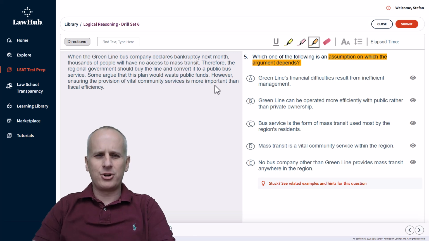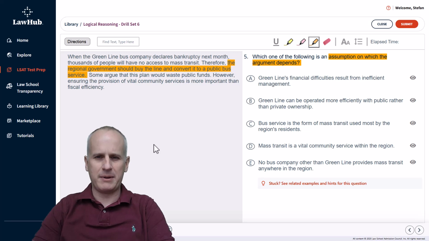Ensuring the provision of vital community services being more important than fiscal efficiency could lead to the conclusion that the regional government should buy the line and convert it to a public bus service. However, that the regional government should buy the Green Line Bus Company and convert it would not at all lead to the conclusion that ensuring the provision of vital community services is more important than fiscal efficiency. So that means this middle sentence is our main conclusion.